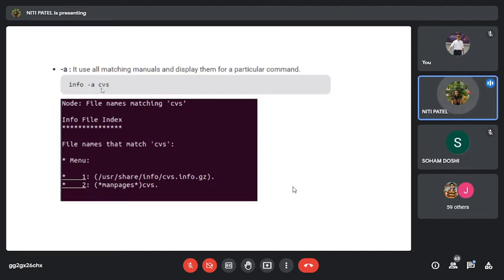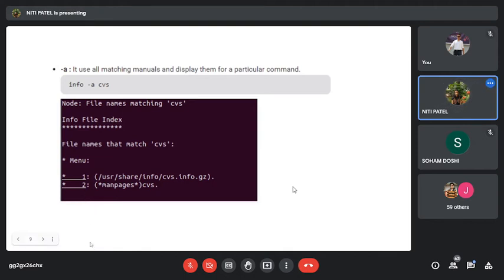So when I use a command CVS, and if I put -a in front of CVS, it will match the entire manual, and whatever is found as CVS, it will display from all the pages of those manuals. So when I write info -a CVS, what I get over here is 1, 2, 3, 4. It is showing the entry of CVS in the user directory. It is showing the entry of CVS in the man page also. And if there is something more, it will keep showing more. So it will be in the form of pages.